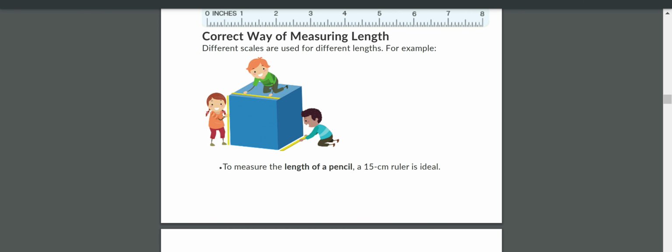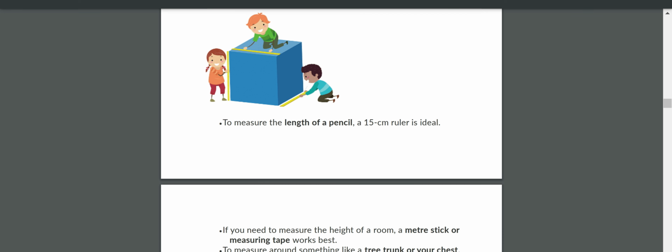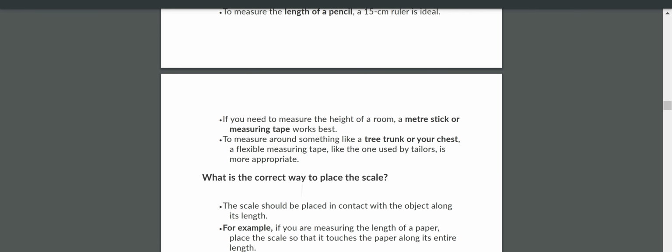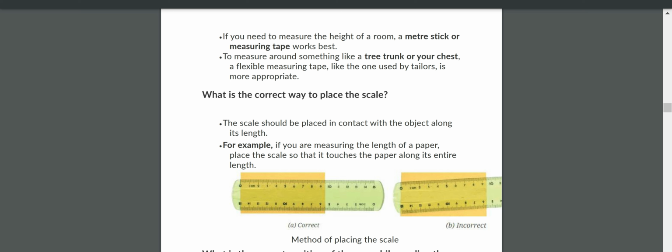Correct way of measuring length. Different scales are used for different lengths. For example, to measure the length of a pencil, we can use a scale. To measure the length of a room, we can use a measuring tape. To measure the circumference of trees, or to measure your chest, we use a measuring tape. It is flexible and is used by tailors. The measuring tapes are used by whom? Tailors.